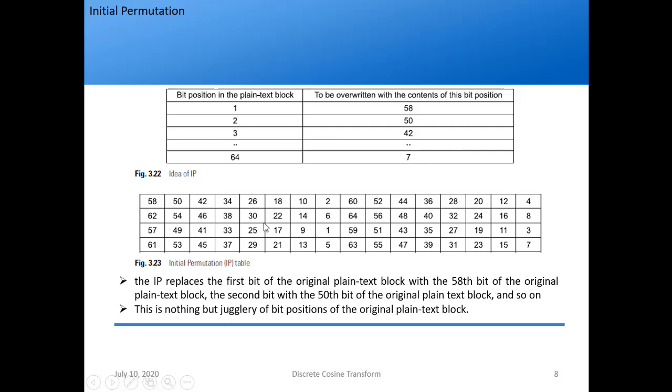So what is done here? The IP replaces the first bit of the original plain text block with the 58th bit of the original plain text block, the second bit with the 50th bit, and so on. So this is nothing but jugglery of bit positions of the original plain text block, which, in simple layman language, is transposition, right?